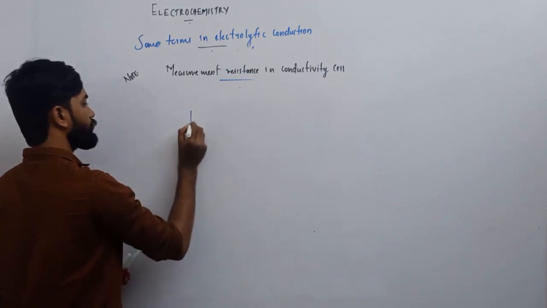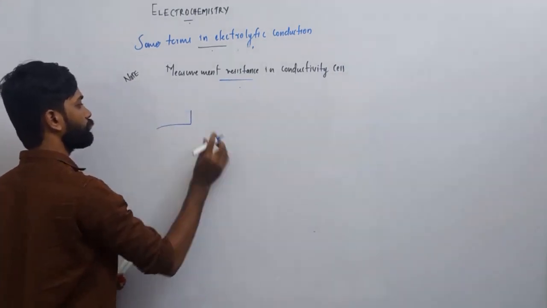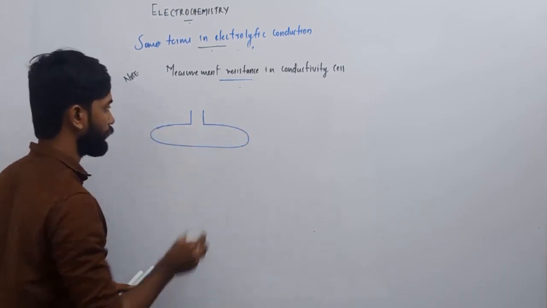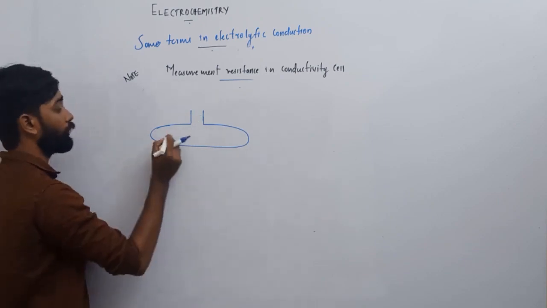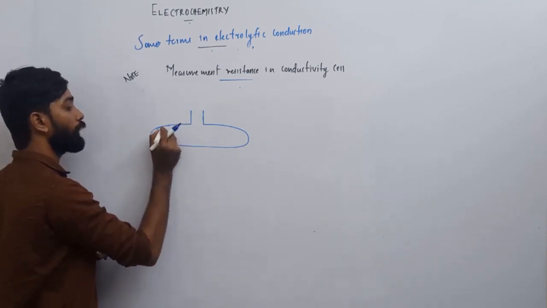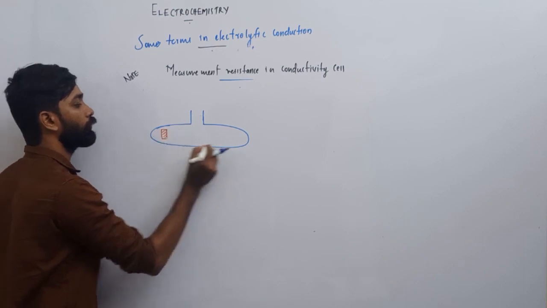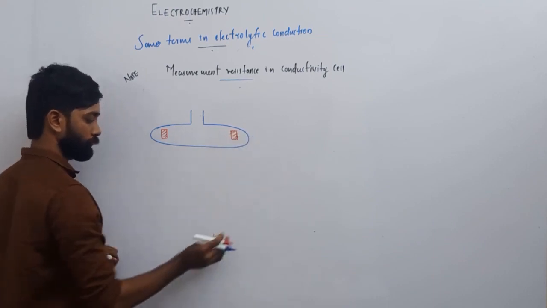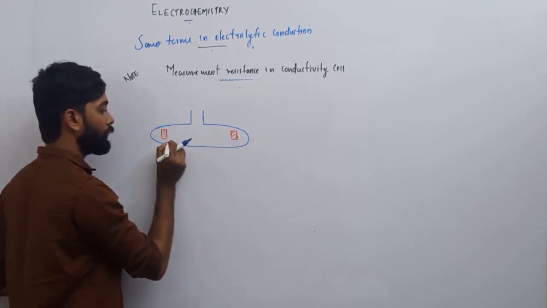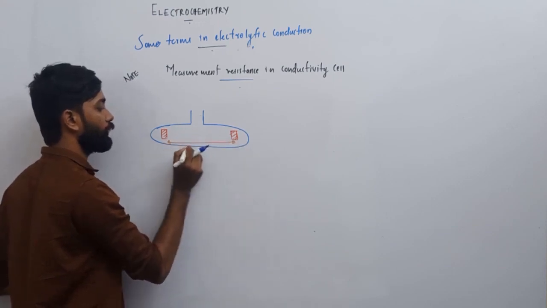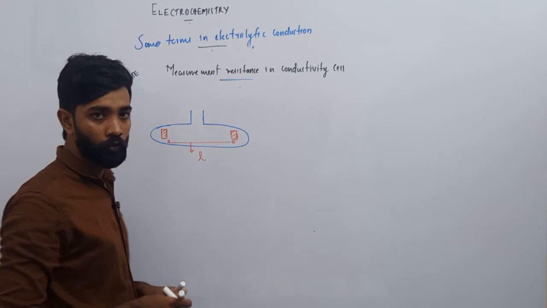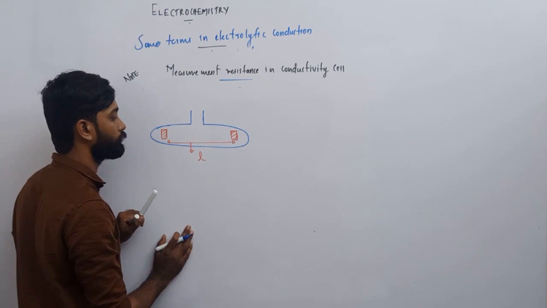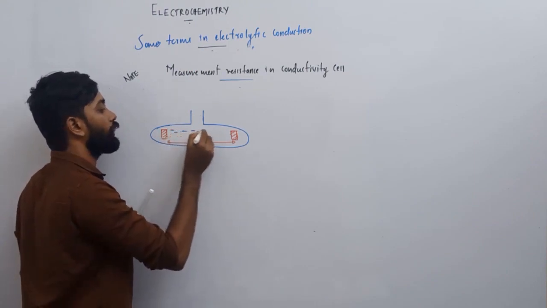A conductivity cell is something like this. I'm not good at drawing, so you simply adjust. We have 2 electrodes here, and the distance between these 2 electrodes is simply defined as L. We have 2 parallel electrodes, the distance between them is L, and the electrolyte is enclosed in it.